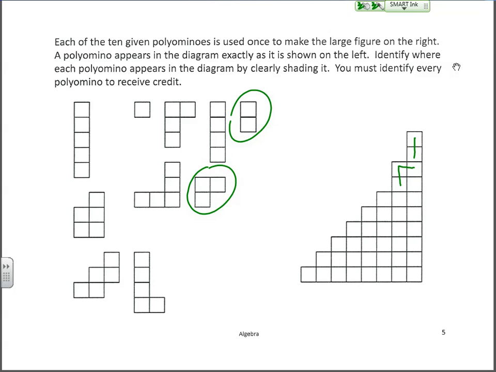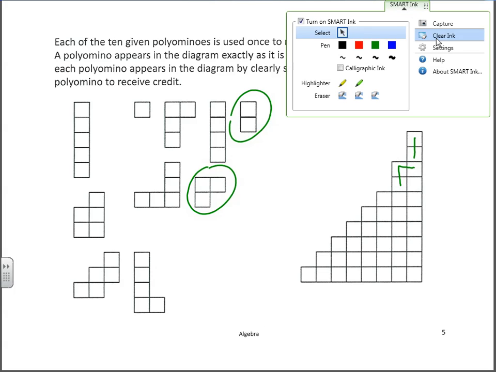Okay. It's easy for me to see where your blocks are. It helps keep it a little bit cleaner. Not all that shading. If you want to use colors, that works awesome as well. Some of you put symbols, that works great too. But if you're just shading, it can be pretty difficult to see where one block begins and another ends. So I believe that wraps up packet number 5.